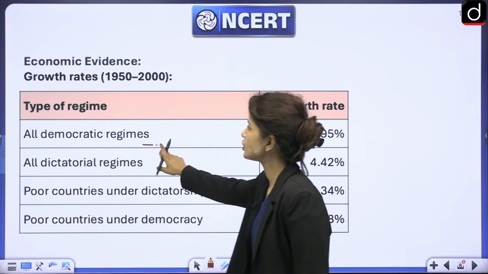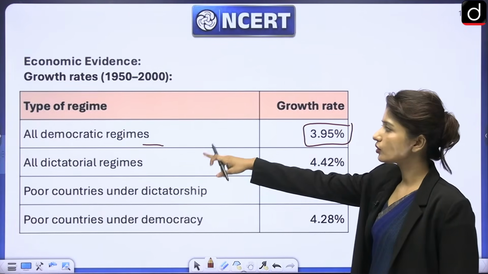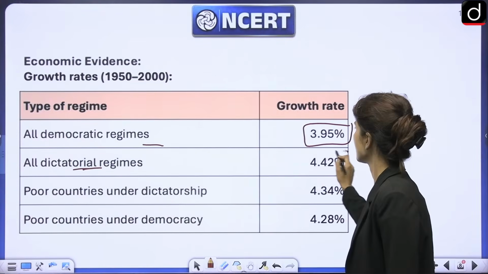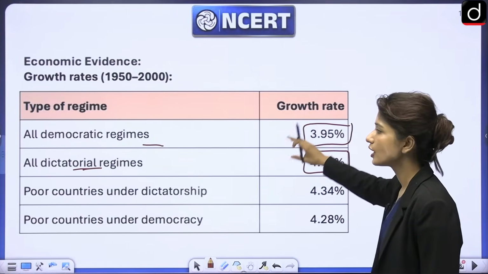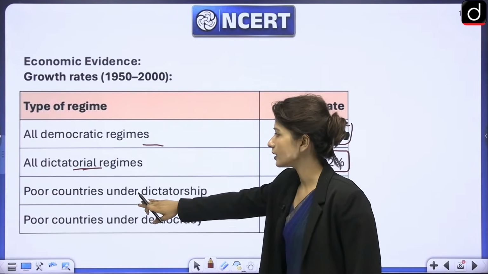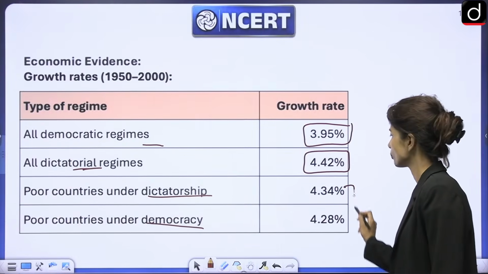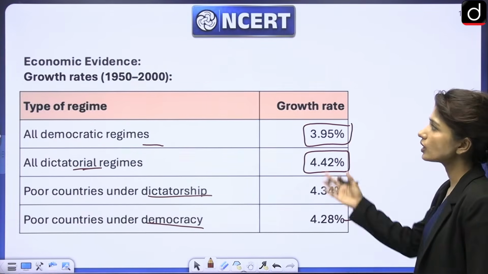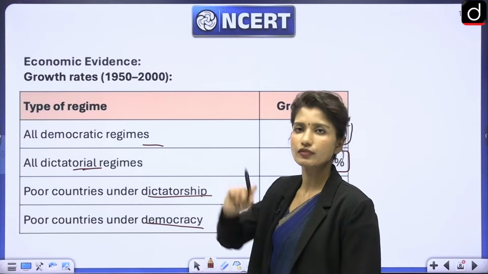All democratic regimes, they have 3.95% growth rate. All dictatorial regimes, they have 4.42%. So it is slightly better than democracy. But when we talk about poor countries, whether they are under dictatorship or under democracy, they are almost equal, 4.34% and 4.28%. There is not much difference. So economic growth depends on a lot of factors. We cannot say just because of the type of the government, right?